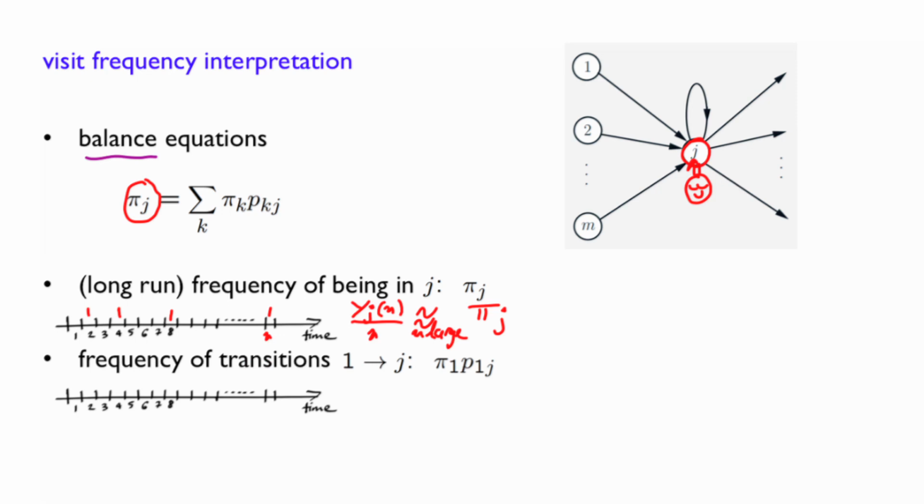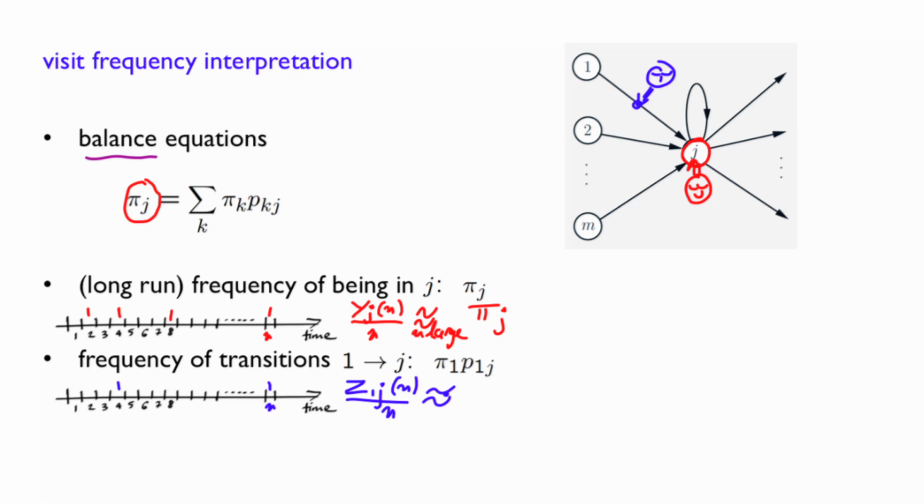Now let us think about a frequency interpretation of transitions from 1 to j. Now you have a new observer, and every time the particle makes this transition, it puts a 1, so maybe 1 here, 1 here. So the count from 1 to j up to time n would be the total number of ones that you observe up to time n. And if you divide by n, that's the frequency.